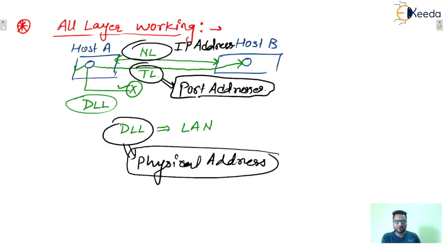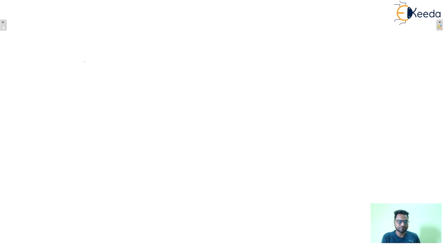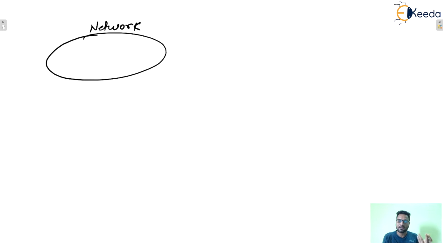Okay, so let us take one example, guys. Let's say one network is there, let's say this is one LAN inside your campus, and one host A wants to connect with the Google server. The Google server is also a host.